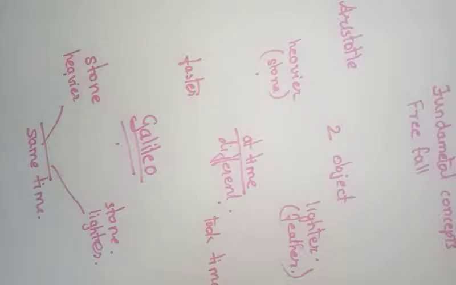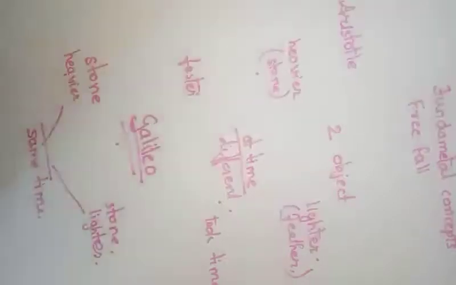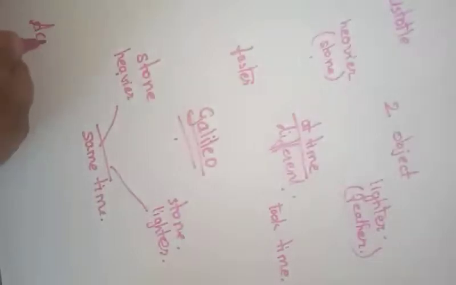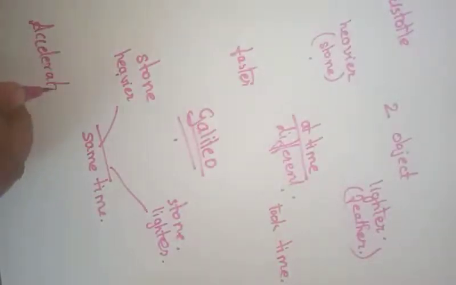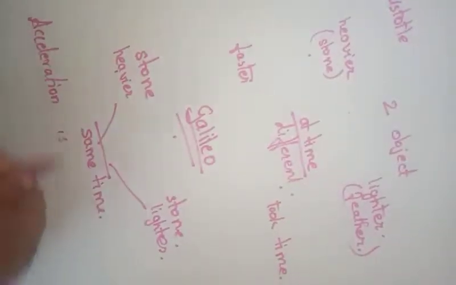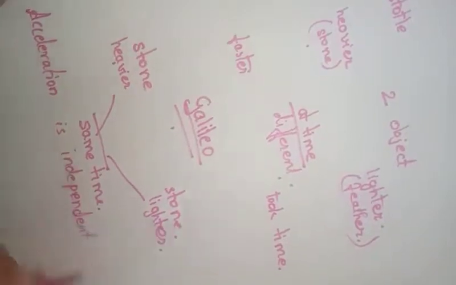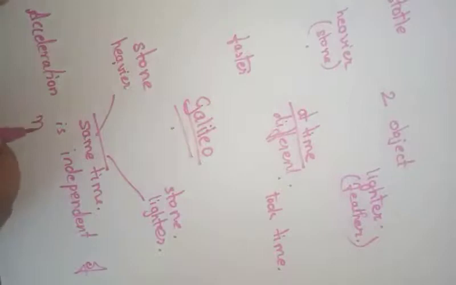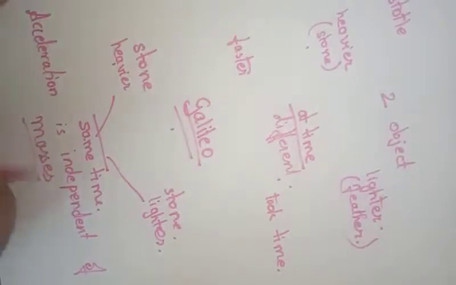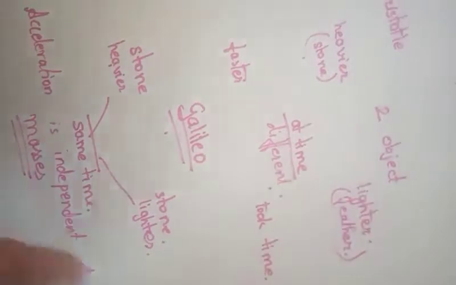These two stones are like free falling bodies. So Galileo proved that acceleration due to gravity is independent of masses. So what did Galileo prove? Galileo proved that acceleration is independent of masses. So when we are talking about acceleration, mass does not have any importance or influence in that scenario.